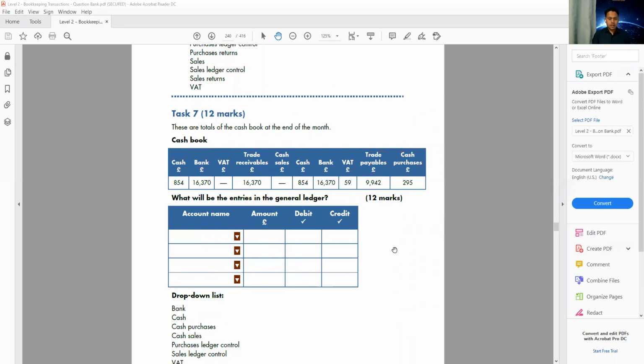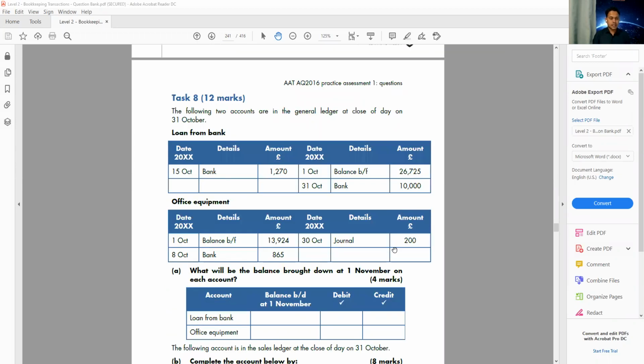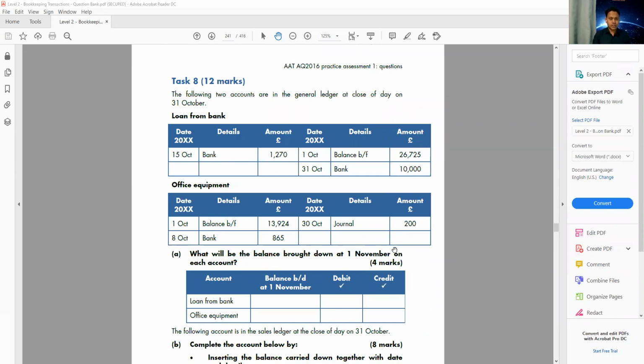All right, so let's move on to our next task, task number 8. On task 8, we can see for the 12 marks question, we have two ledger accounts. We have a loan from the bank and we have office equipment. The following two accounts are general ledger at closure day of 31st October. This is the last day of the month. So loan from the bank is a liability. That's the opening balance on the credit side.